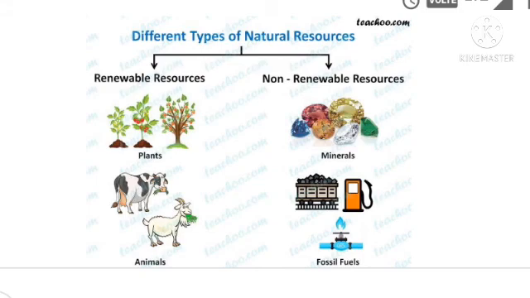Coal and petroleum are also non-living resources. However, they are exhaustible. These resources cannot be replaced as they take millions of years to form. That is why they are known as non-renewable resources. So like this, non-living resources can be classified